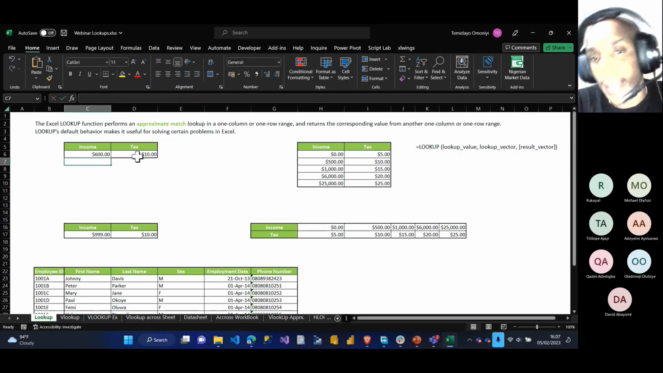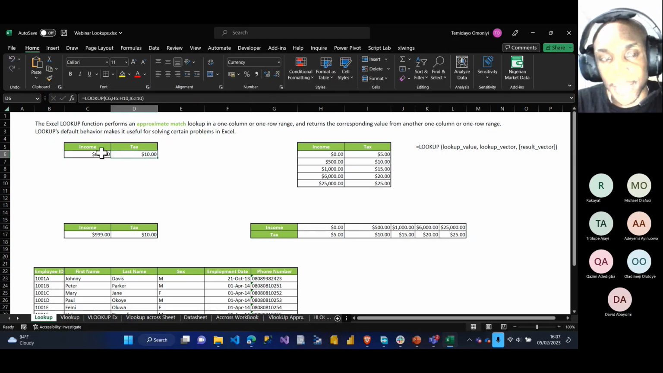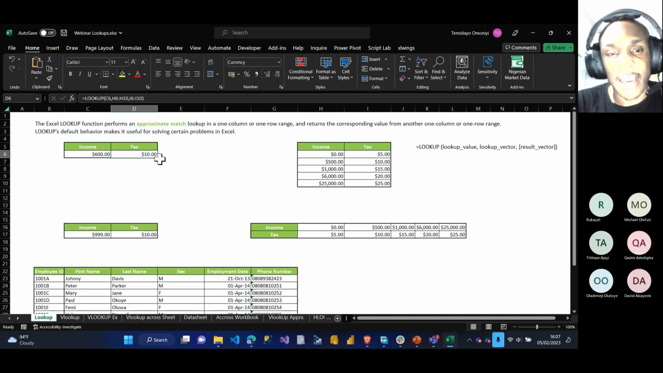If I change this now to like $600, I should be having 10. You can see I should be having 10. Unlike if I was using an exact match, you must get the exact value. But for this now, since I'm using a lookup, lookup is just like an approximate. So the default is an approximate match, so it gives you a range of value.